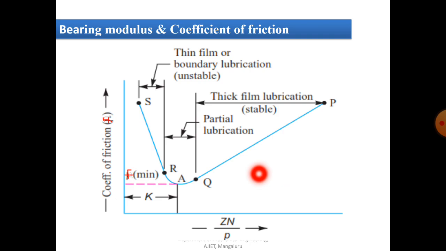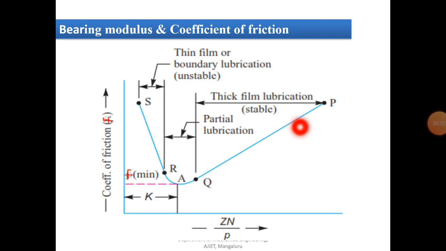we have investigated by the McKee equation. It's one of the scientists. According to his investigation, we got this plot. In the y-axis we have coefficient of friction. In the x-axis we have ZN divided by P. It's nothing but the bearing characteristic number.